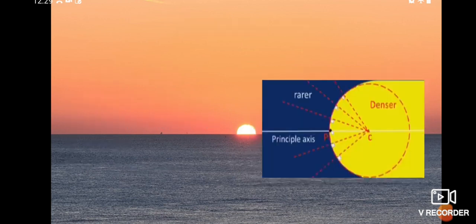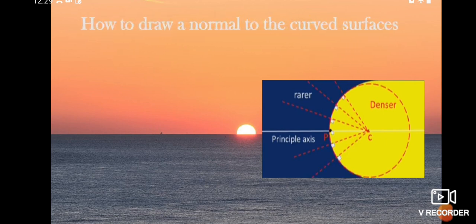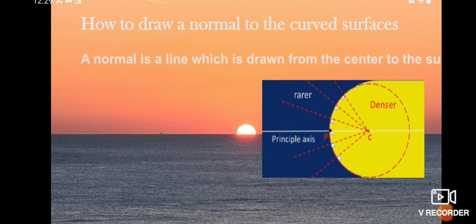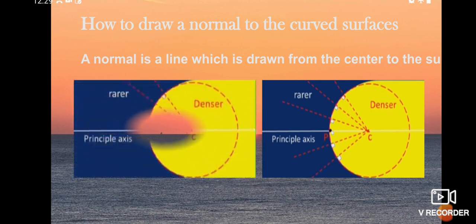Okay students, now see here how to draw a normal to the curved surface. We can draw many normals by using the center. Here I have taken a circle and drawn the pole, center of curvature and principal axis line, and from the center itself we can draw many normals.